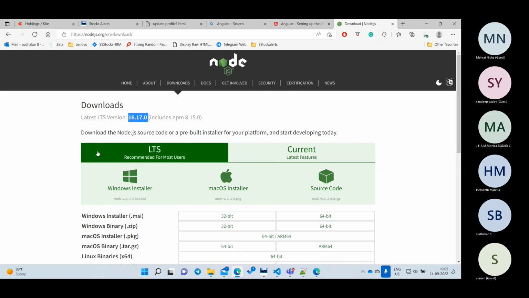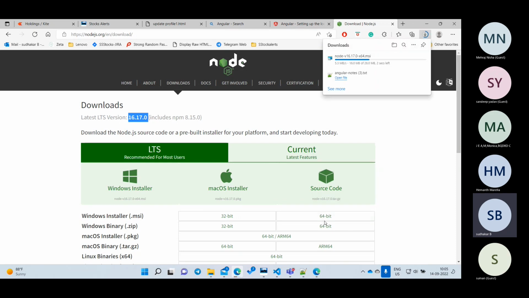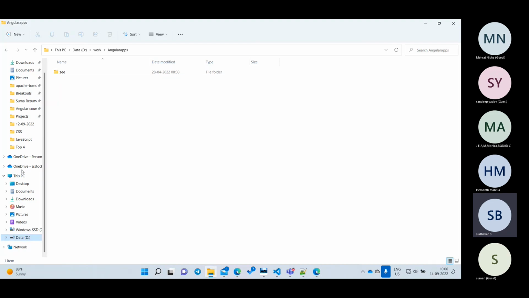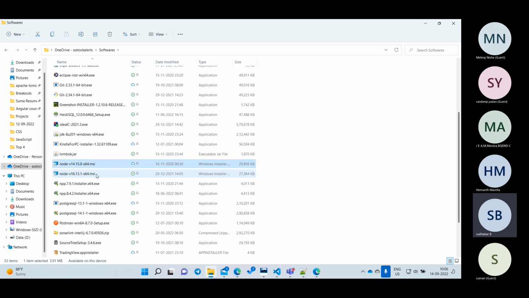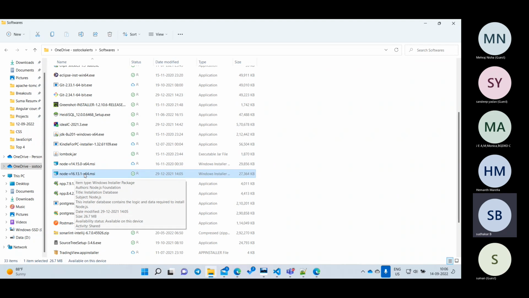So now suppose I have downloaded this one. I have the software here, and I'm going to share a Node version. Here I'm going to share Node 16.13.1. Suppose I am downloading this one, and you know how to install it, right? Just double click it, next, and finally finish it.